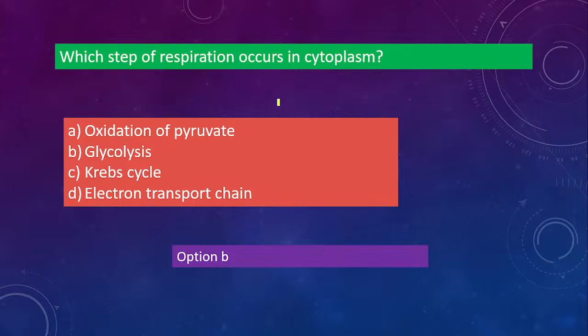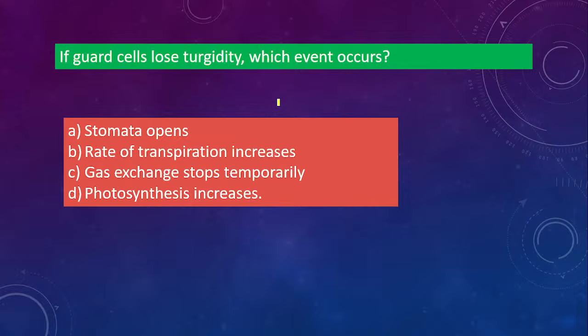Next one. If guard cells lose turgidity, which event occurs? Okay, so you know the guard cells that are present in stomata. They gain water or lose water depending on the situation, right? That way the stomata will open and close. So which event will occur when the guard cell loses turgidity? That means when it is losing water. Will the stomata open? Will the rate of transpiration increase, or will the gas exchange stop temporarily? Or option D, photosynthesis increases.